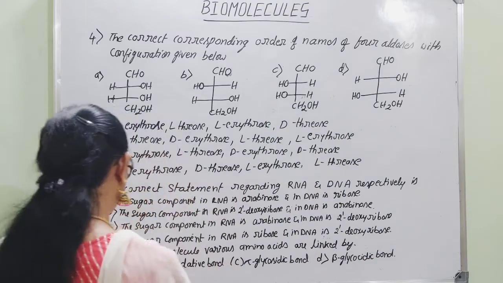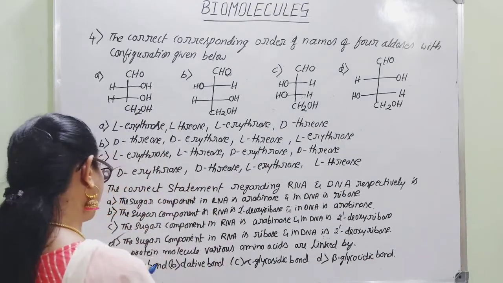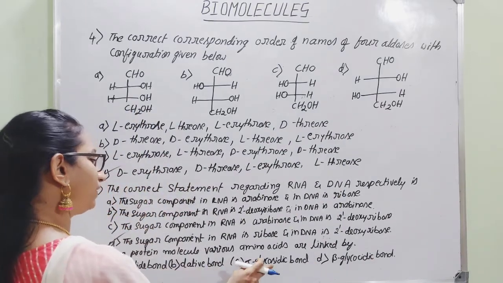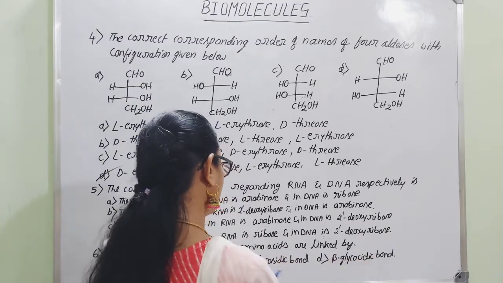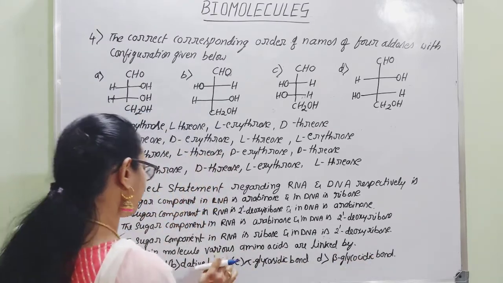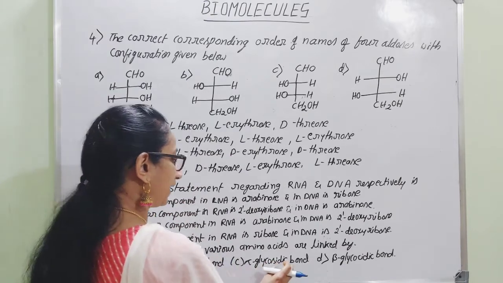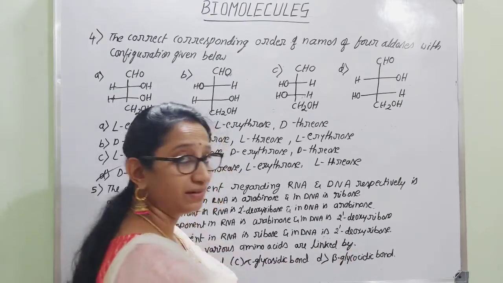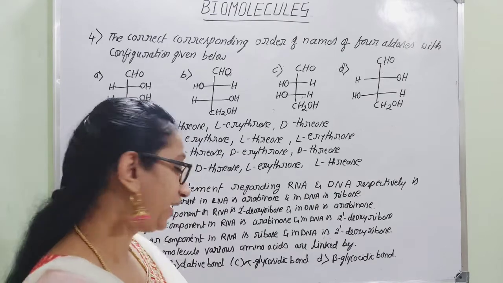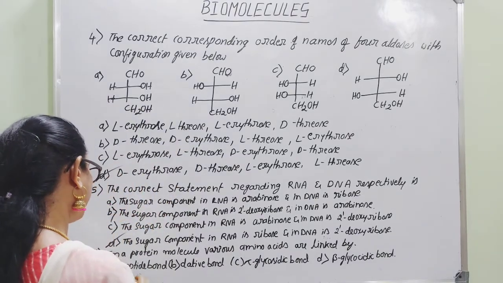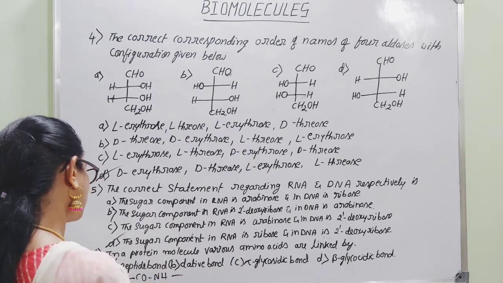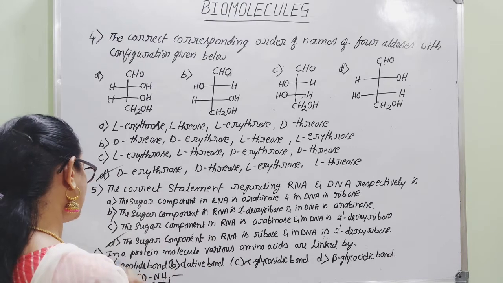Then among the four options, what they are mentioning here: peptide bond, dative bond, glycosidic bond. It is alpha glycosidic, it is beta glycosidic. Dative is with respect to coordinate bond, and glycosidic linkages are present in what? That is carbohydrates. Therefore, which is the right option? That is the peptide bond, the CONH linkage between two amino acid units, that is called a peptide bond. Hence, the right answer is option A.